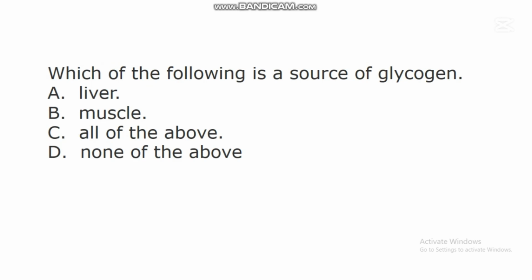The next question says, which of the following is a source of glycogen? A. Liver. B. Muscle. C. All of the above. D. None of the above. In this question, the correct answer is C. All of the above. Studies have shown that there is a carbohydrate called glycogen. This glycogen can be found in the liver. It can also be found in the muscle.